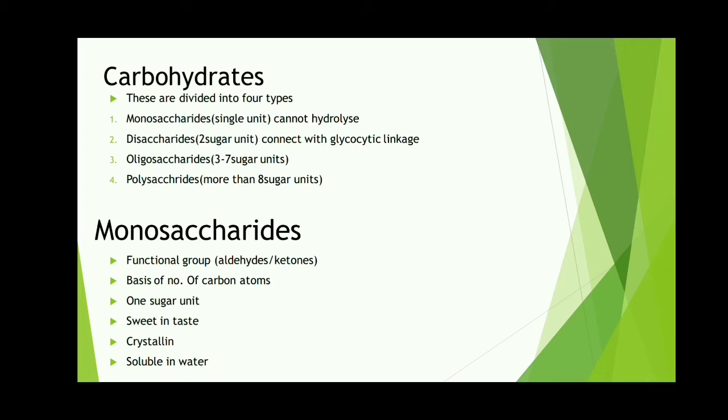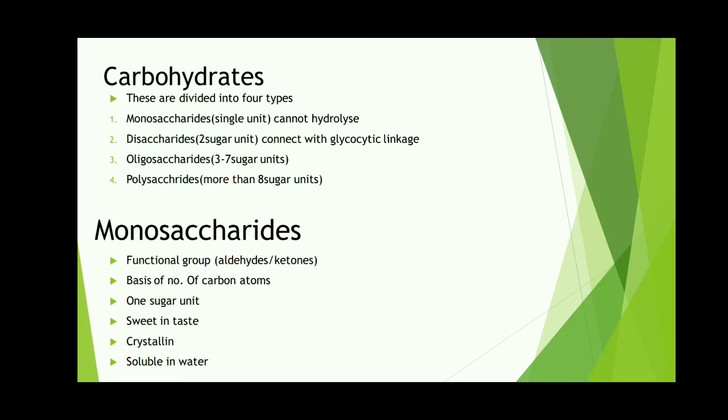So crystalline means a crystal or crystalline solid is a solid material whose constituents such as atoms, molecules or ions are arranged in a highly ordered microscopic structure, forming a crystal lattice that extends in all directions, for example salt, sugar, chocolates, etc. So these monosaccharides are soluble in water also.